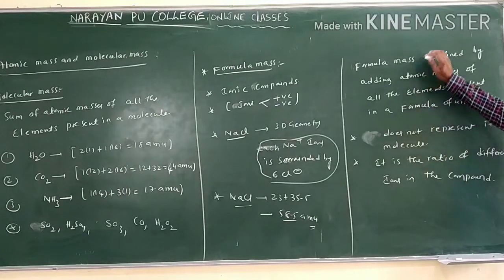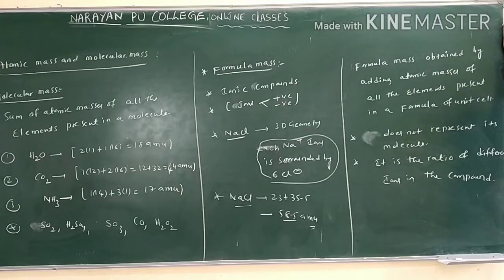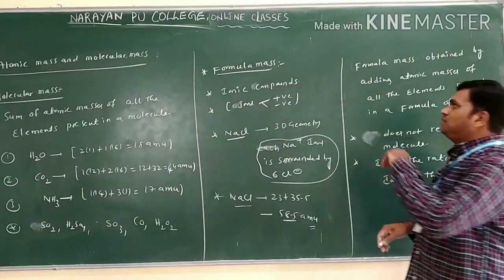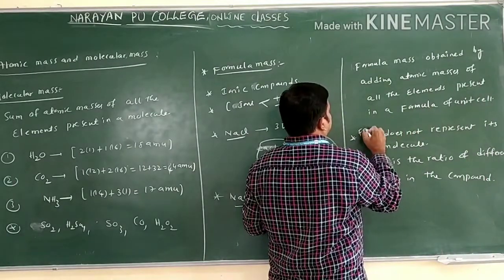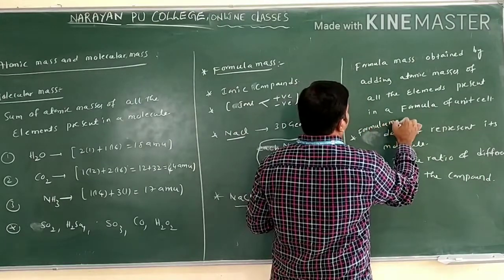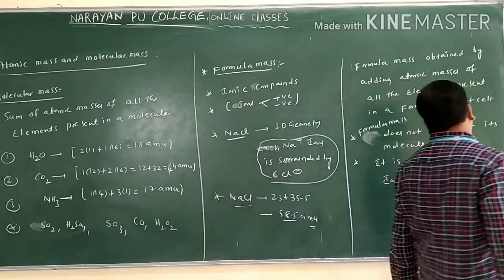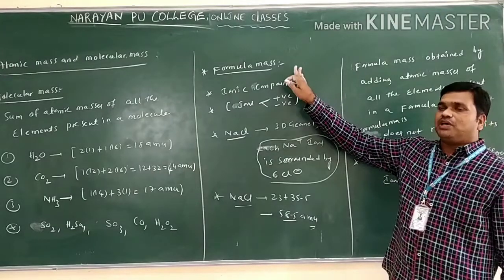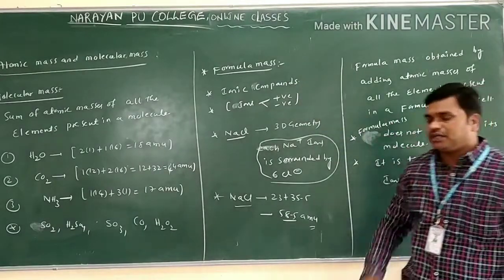Let us see this definition also. Formula mass of a compound is obtained by adding atomic masses of all the elements present in a formula unit of the cell. Formula mass does not represent its molecule. It is the ratio of the different ions present in the compound. This is regarding the formula mass of the compound, particularly for ionic compounds.